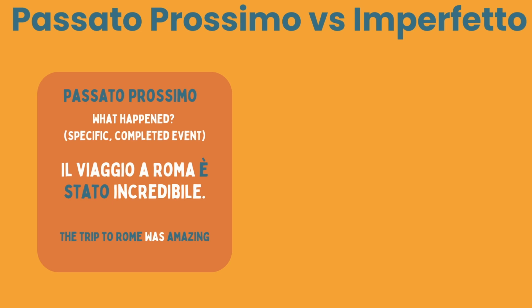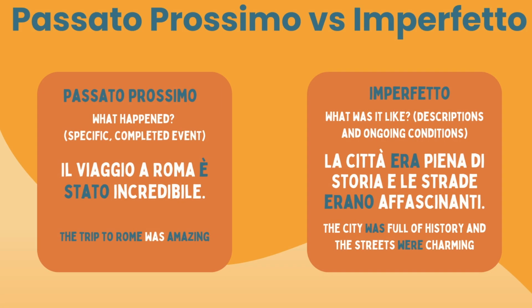Let's take a practical example. Il viaggio a Roma è stato incredibile, which means the trip to Rome was amazing. Here you're talking about the trip as a completed event. But if you say la città era piena di storia e le strade erano affascinanti, meaning the city was full of history and the streets were charming, you're describing the atmosphere or the ongoing state of the city during that trip. Can you see the difference?